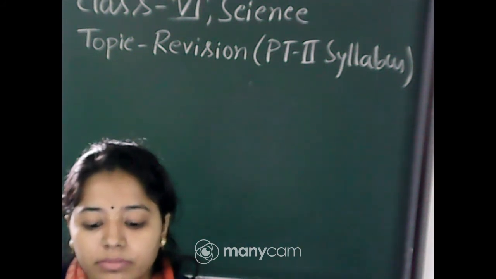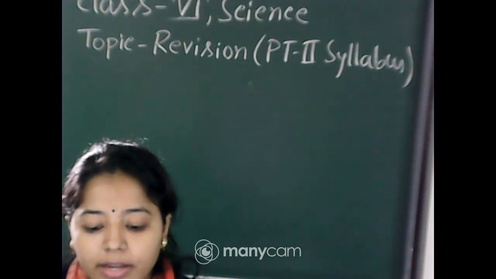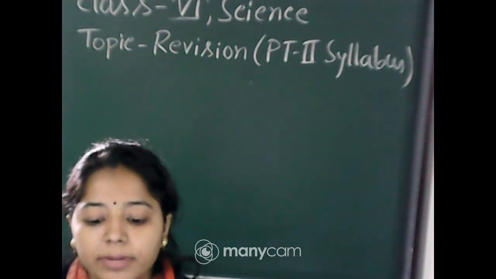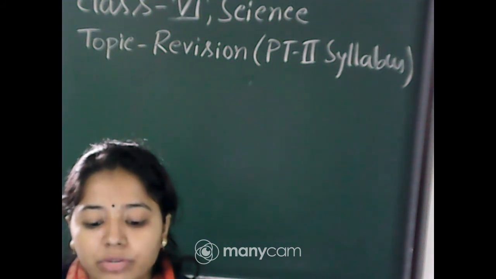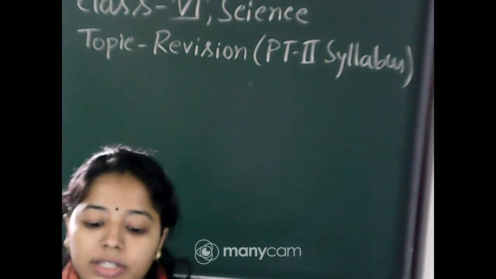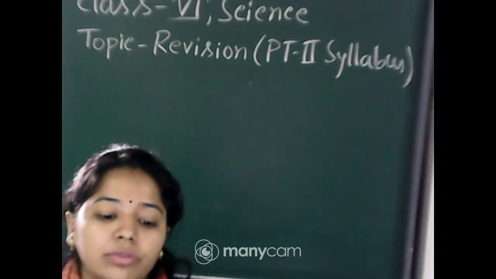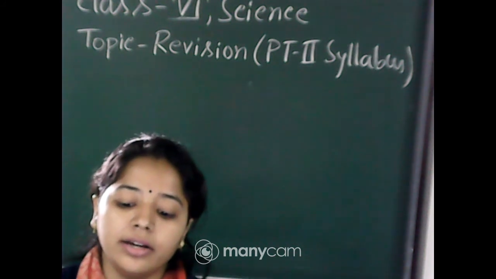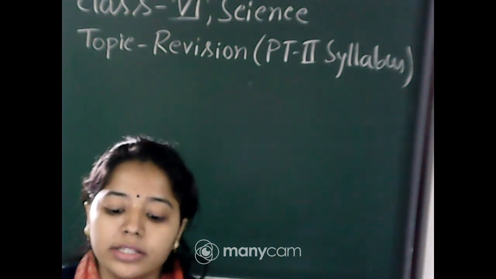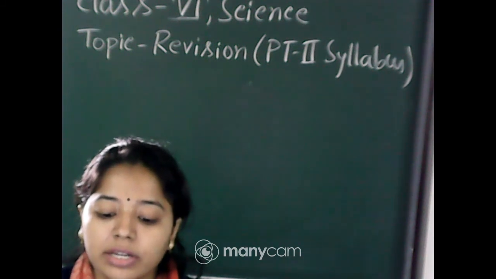And some more questions. I have already discussed the first chapter, that is changes around us, and in the next video I will discuss another chapter that is under the PT2 syllabus. Okay. Now comes another question: rusting of iron is an example of fast change, slow change, reversible change, or irreversible change.